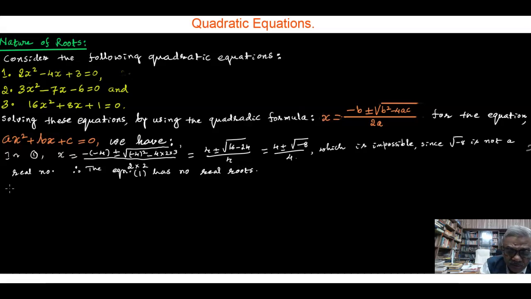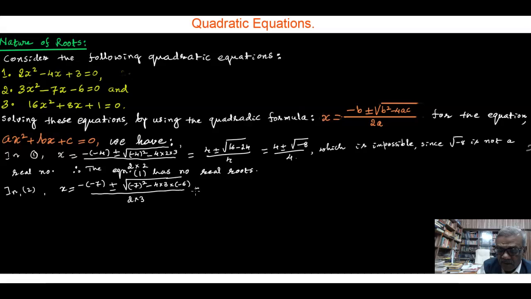Now, in 2, x is equal to minus of minus 7 plus or minus square root of minus 7 whole square minus 4 into 3 into minus 6, divided by 2 into 3.